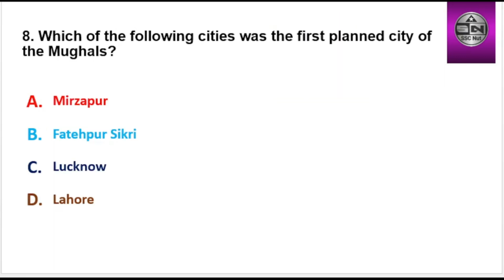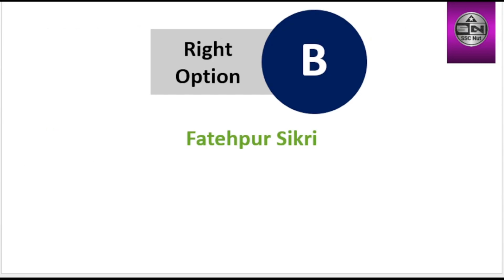Next question, which of the following cities was the first planned city of the Mughals? Options are Mirzapur, Fatehpur Sikri, Lucknow, Lahore. Right option is B, Fatehpur Sikri.